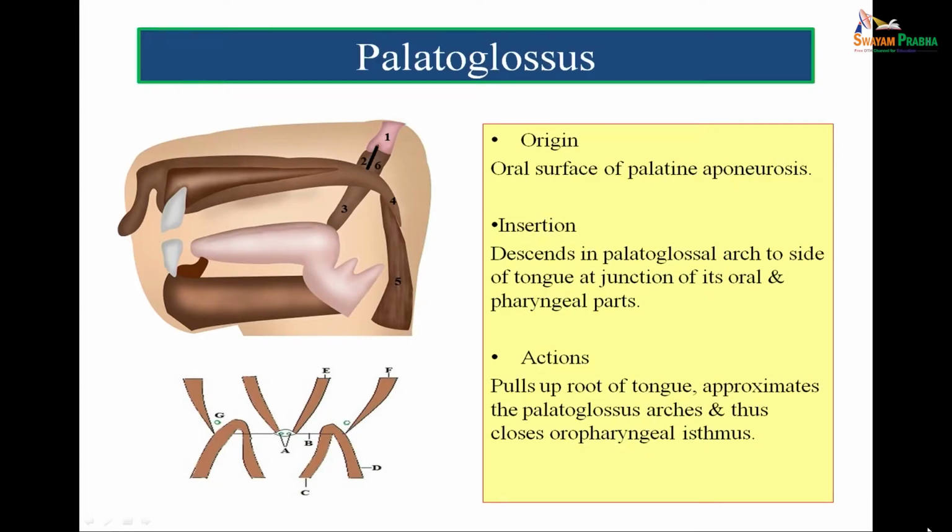Then we come to the palatoglossus muscle, which is marked by 3 in the figure. It arises from the oral surface of palatine aponeurosis, and insertion is, it descends in the palatoglossal arch to side of tongue at junction of its oral and pharyngeal parts. So, it goes to the junction of oral and pharyngeal parts of the tongue. So, since this muscle is forming the anterior boundary of the tonsillar fossa, when this muscle contracts on each side, it shortens, it will close the oropharyngeal isthmus.